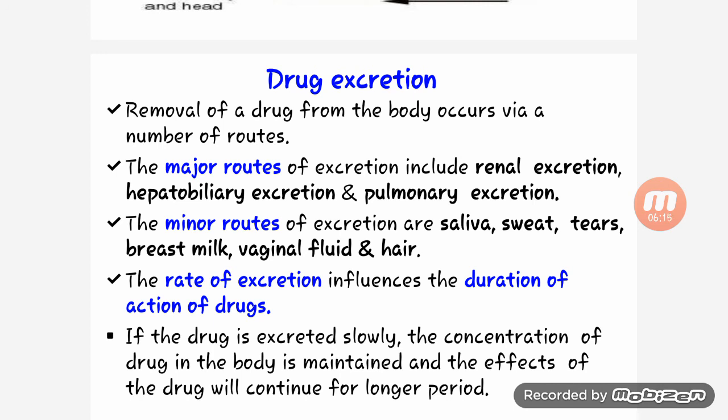The rate of excretion influences the duration of action of a drug. If the drug is excreted slowly, the concentration of the drug in the body is maintained and the effect of the drug will continue for long periods.